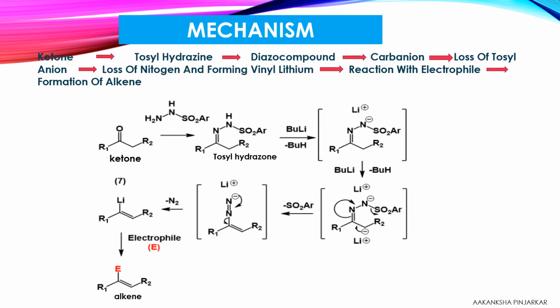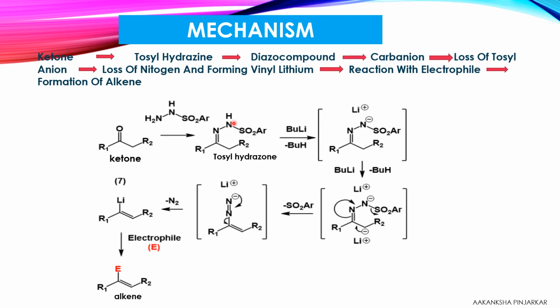Now, knowing about the mechanism of the Shapiro reaction. The first step is the formation of the tosylhydrazone from the ketone or aldehyde. In this step, the ketone or aldehyde reacts with para-toluenesulfonyl hydrazide to form para-toluenesulfonyl hydrazone, which is called tosylhydrazone. This tosylhydrazone reacts with a base. Now what is the role of this base? This base will abstract the proton from here. It is the second step.